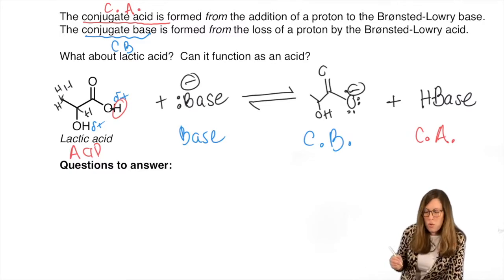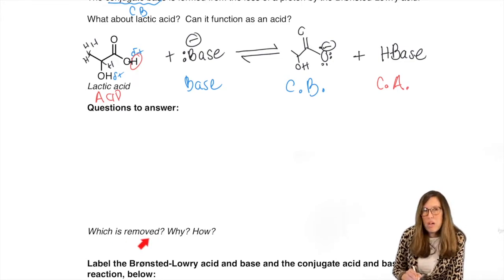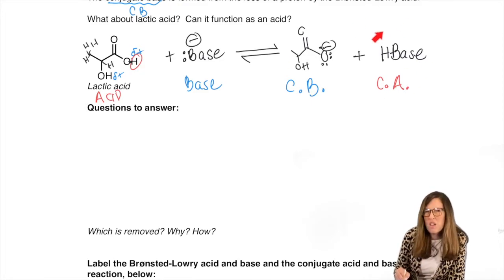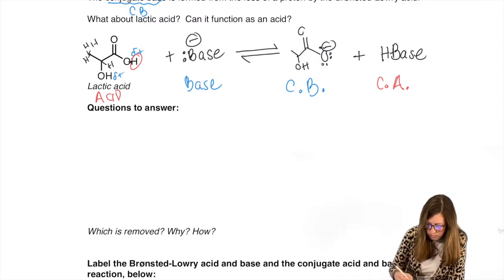All right, so questions that we need to answer. We briefly went over what H is removed and why, but don't worry, there's a lot more reasoning behind it that we're going to flesh out. That's just a little peek into what the rest of the lecture holds. We're also going to answer how. How did we know we had this negative charge here? One hint with charges is your net charge on both sides has to be the same. Everything is summed together. This is neutral, negative. We have a -1 on the whole side here. If it doesn't match, you did something wrong with the reaction mechanism. So the mechanism will tell us how.